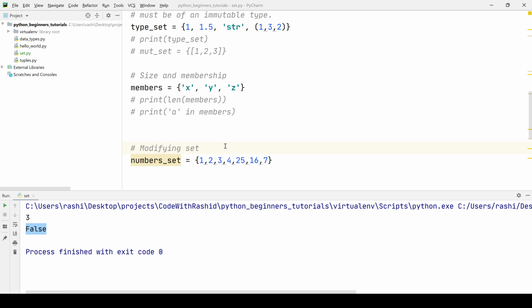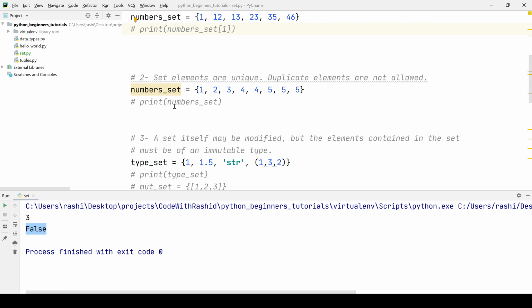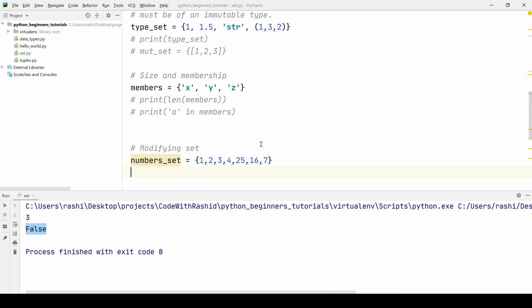So now we will see how do we modify a set. We have already seen a property here that a set itself may be modified. So let's try to modify the set. Here we have got a member set, and we want to add a number. How do we do this? We'll simply say numbers set dot add, and we can put any random value. Let's say if I put 5, okay, and if I run the program, you can see it's added.